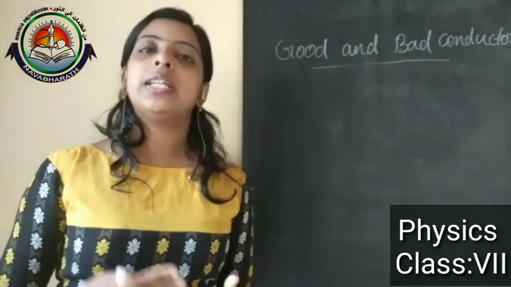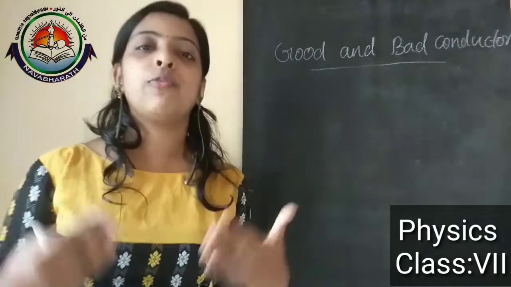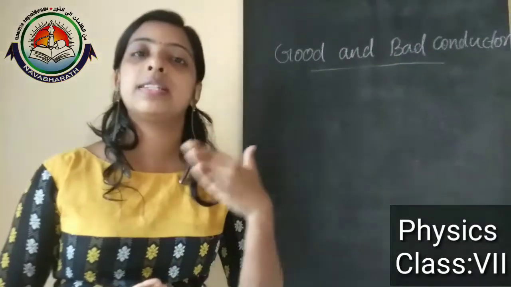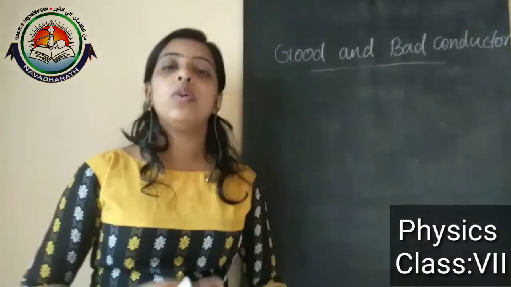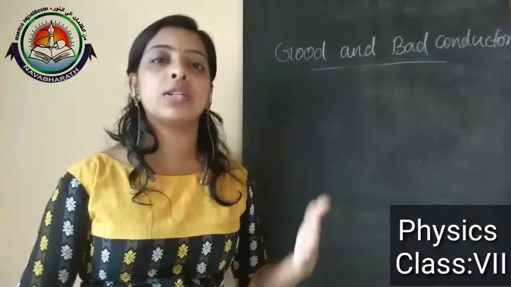So we can say that cooking utensils are mainly made with metals, alloys, stainless steel, brass and so on, because these kinds of metals allow more heat to pass through them.